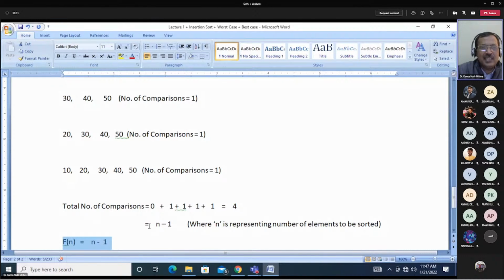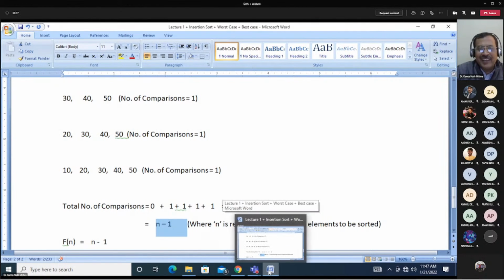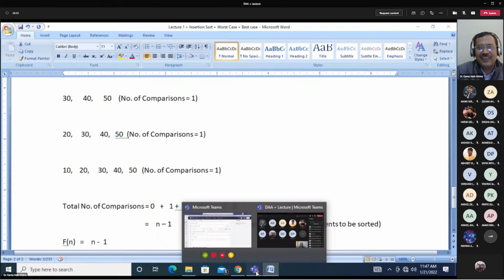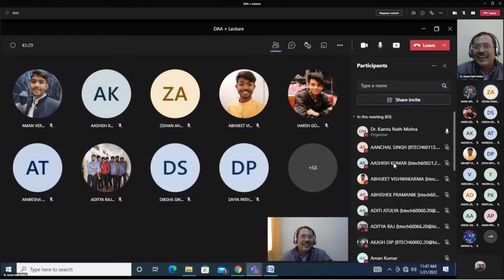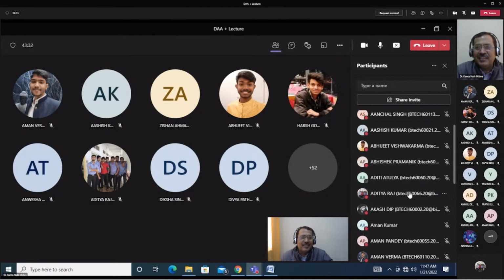Yeah, so if you are representing it, then this will be equal to n minus 1. If f(n) is n minus 1, then what is the order of that function? Who will tell this time? Aditi, Atulya, if f(n) is equal to n minus 1, then what is the order of f(n)? Aditi, very good. Because here you have 2 terms, one is n and the other is 1. So out of these 2 rupees, one person is getting n rupees, the other is getting 1 rupee. Always n is higher. This is why.